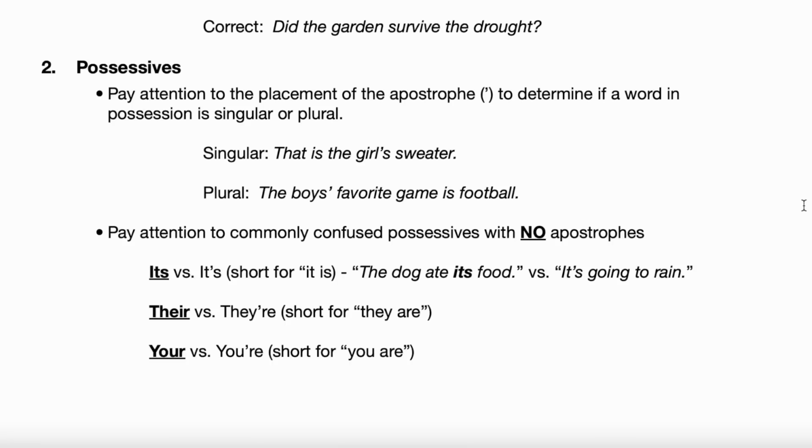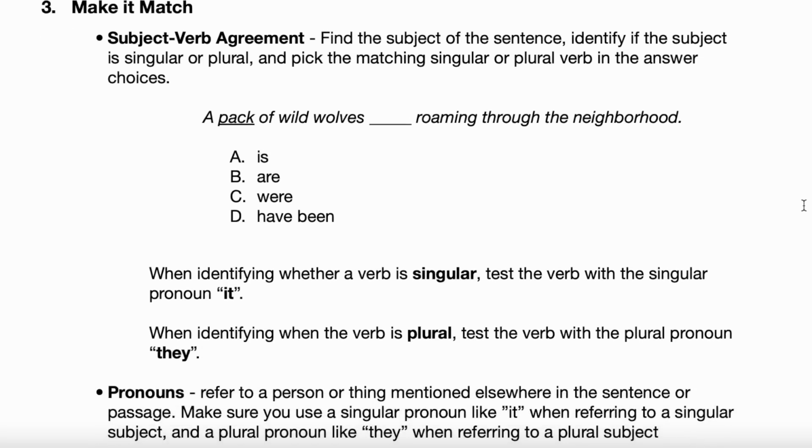But if we had it's with an apostrophe in the dog sentence, we'd read it as the dog ate it is food. And that sounds really weird because that's not what it means, right? The its is the possessive pronoun that we need there. It's not a contraction for it is. So if it's a possessive pronoun, like its or your, the possessive form does not have an apostrophe. Okay?